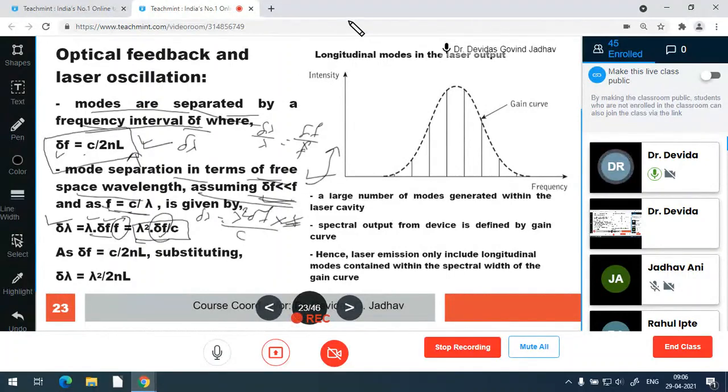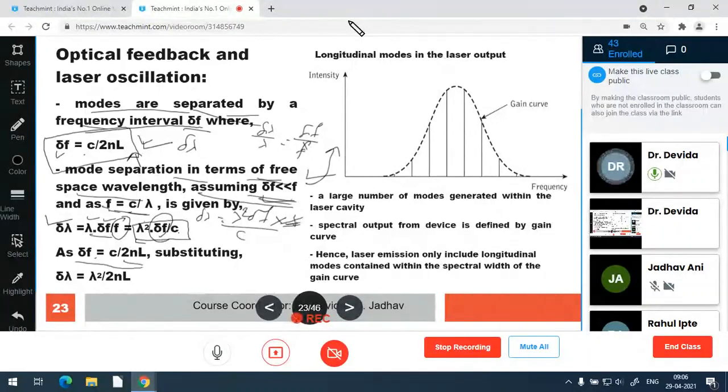So if you substitute delta f as c upon 2nl, we get delta lambda with lambda square in the numerator, and in the denominator c is also there. The denominator is 2nl, and this c and that c get cancelled.